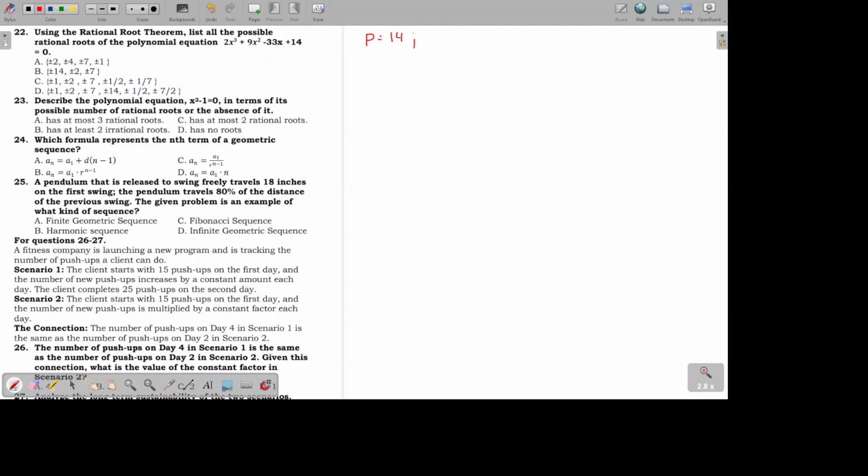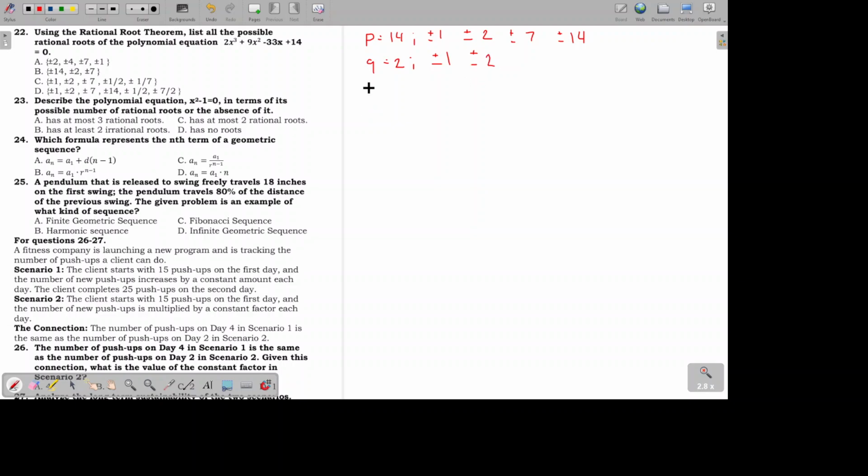So what are the factors of 14? So we have positive and negative 1, positive and negative 2, positive and negative 7, and positive and negative 14. For our Q, which is the leading coefficient, we have 2. And what are the factors of 2? Positive and negative 1, and positive and negative 2.